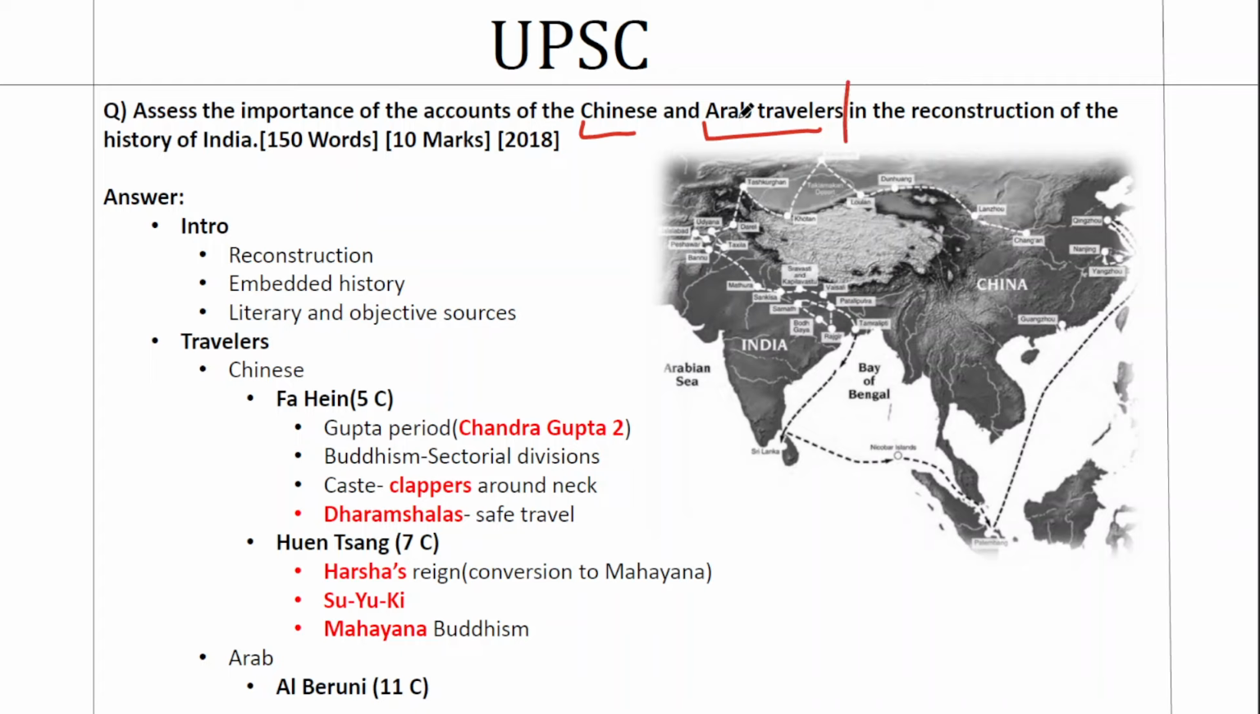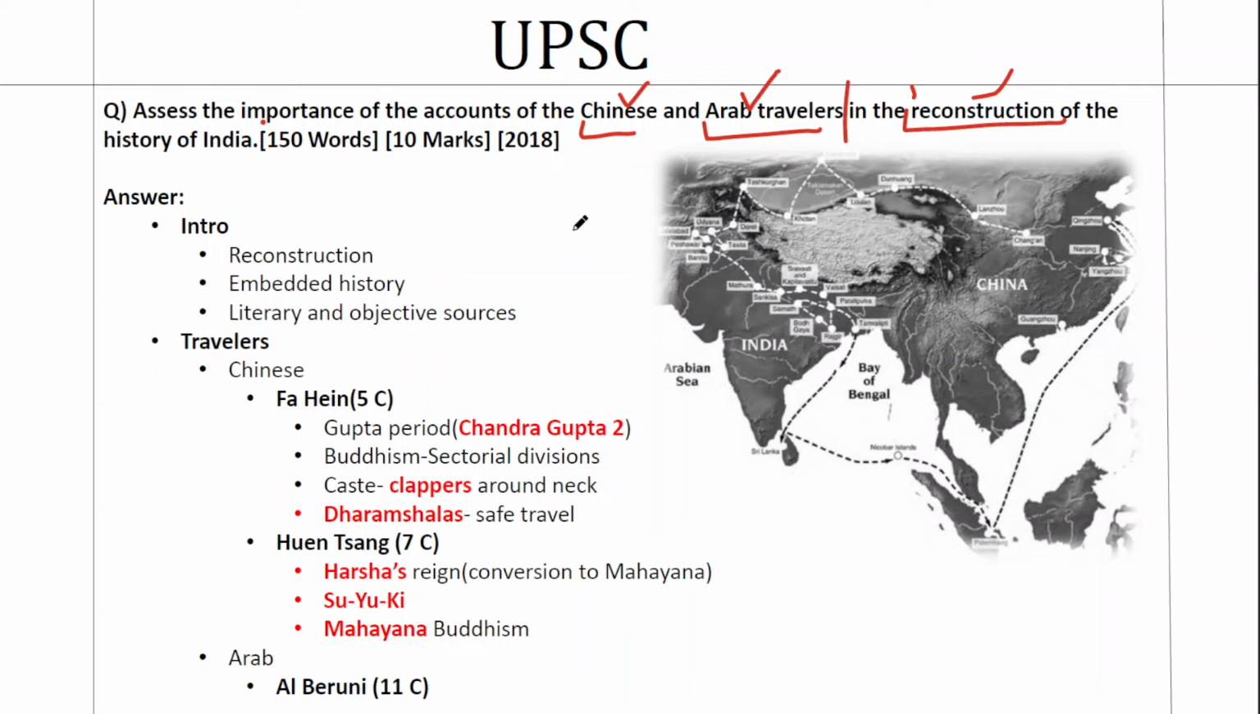Now see, on a whole, when you look at this question, you have two key picks, Chinese and Arab travelers. And this can also be something that directs your structure. But let me bring to your attention something that you often will miss out. Reconstruction of the history of India. It doesn't talk about history of India, but reconstruction of the history of India. Now that is a key. This is a key historical term that very often students who are not of history fail to understand.